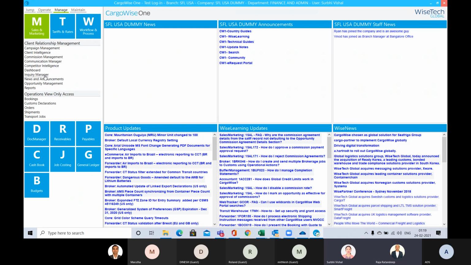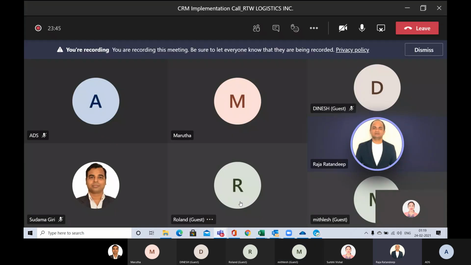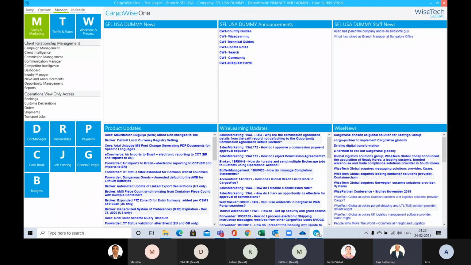Do you want your salesperson to create all the inquiries in CargoWise, or all the communications in CargoWise? Do you want the salesperson to update the verticals, and create all opportunities and all quotations? That's the call your company needs to take. Let us show you all the possibilities, then we can make our call. Yeah, and then you give us your final flow, and we will create a process flow and freeze the blueprint.